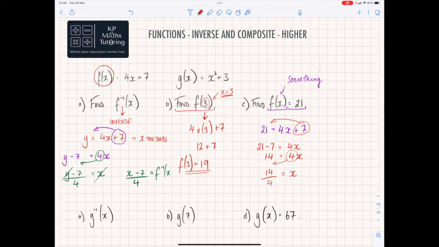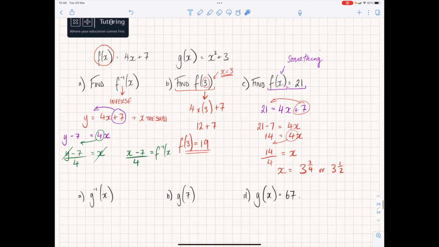Now, you can leave it like that, or you could say 4 goes into 14 3 times. So x is equal to 3, 4, 8, 12, and then 2 out of 4 left over, or 3.5. Okay, so for the function of f to equal 21, x has to be equal to 3.5.